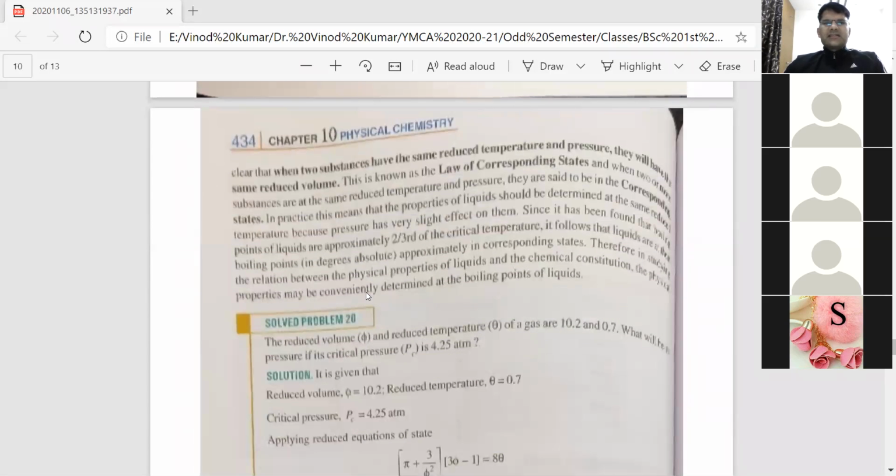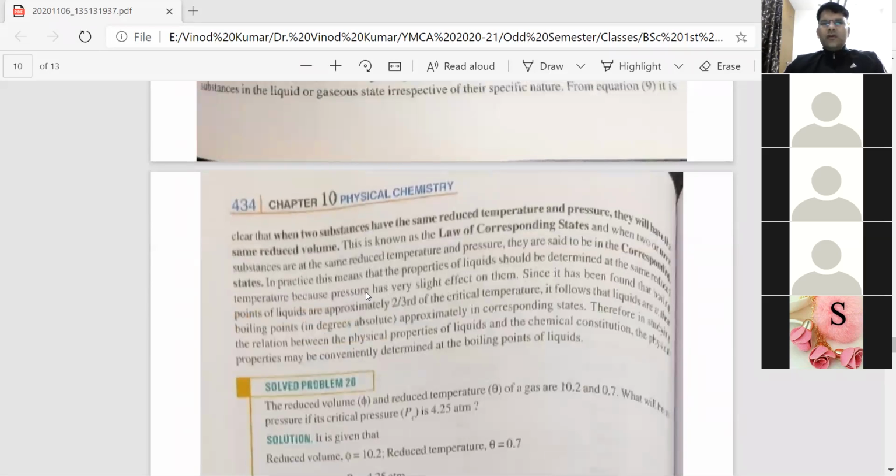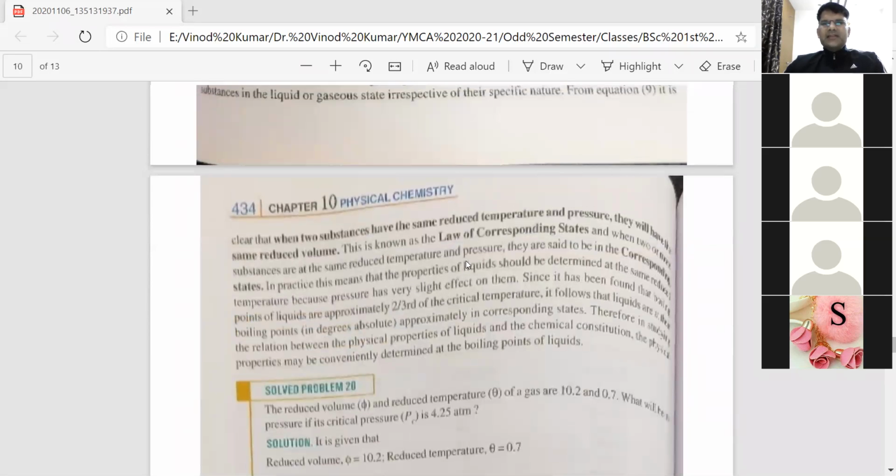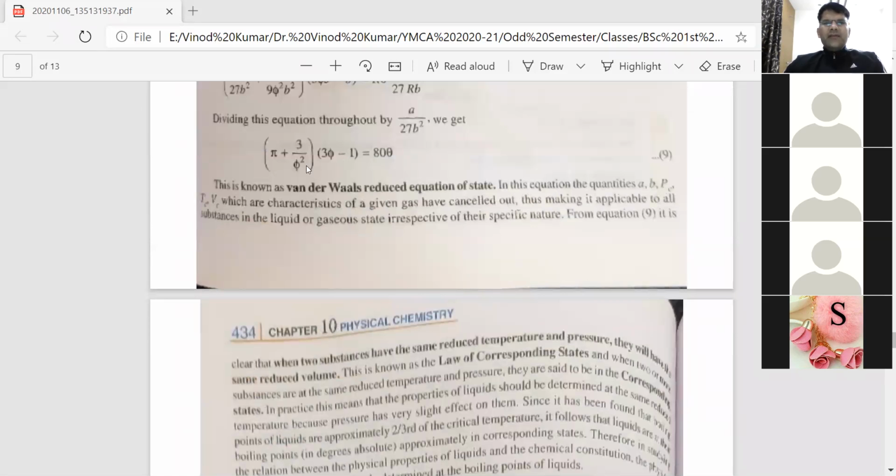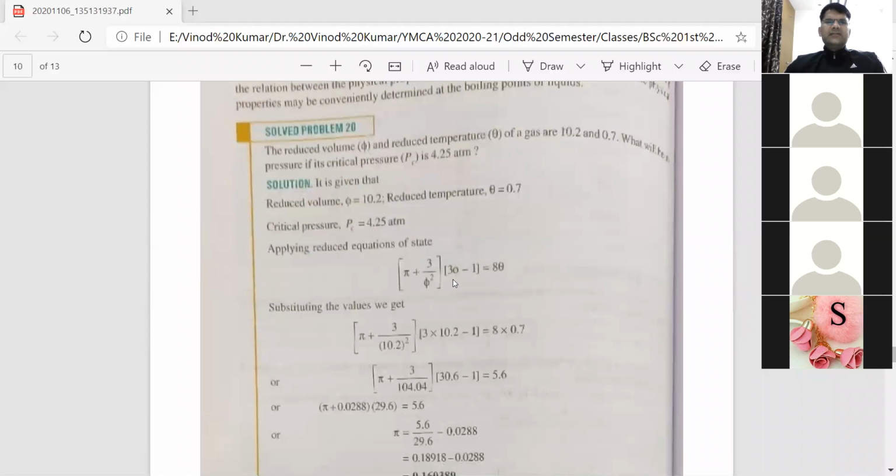So this equation makes it clear that when two substances have the same reduced temperature theta and the same reduced pressure phi, then the value of pi will come out to be the same. This is known as the law of corresponding states. You remember it. Now, with the help of that equation, we are going to solve some numerical problems. What is the use of this equation? Clear? Let us discuss this problem.